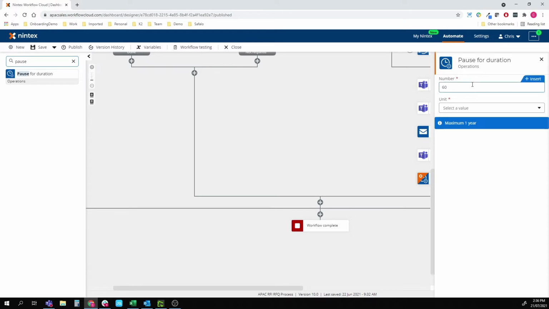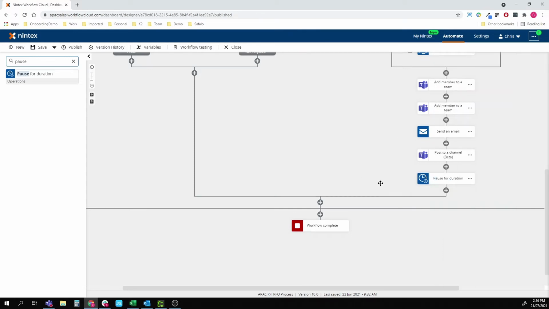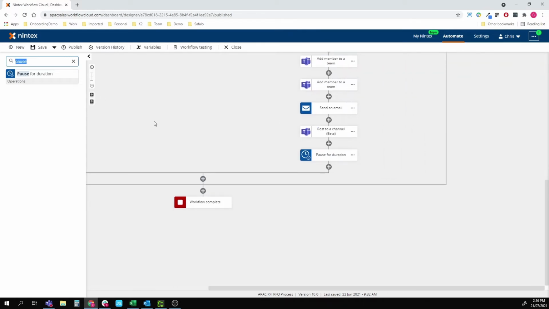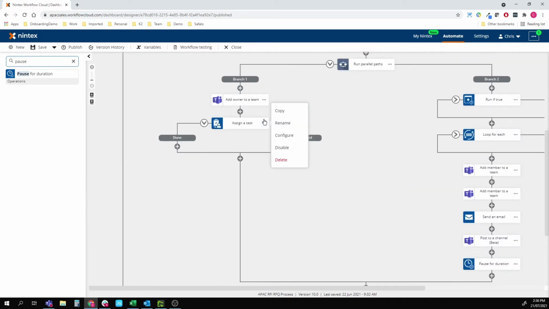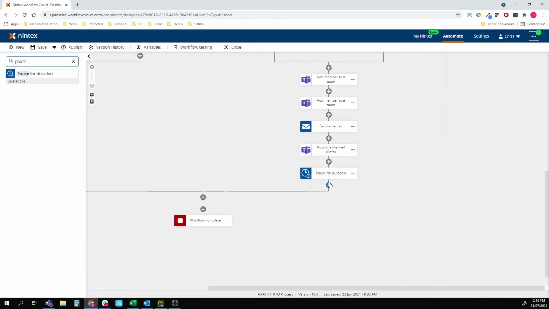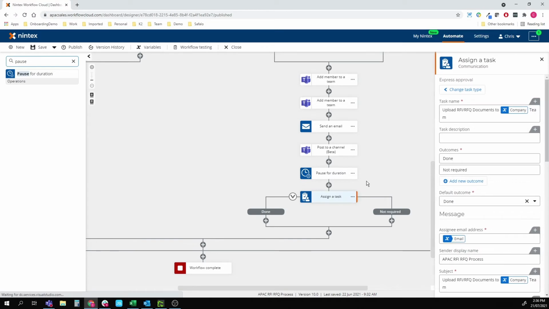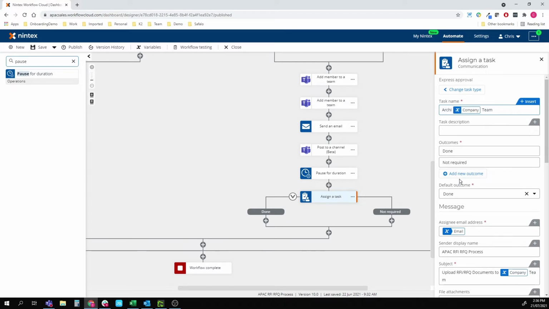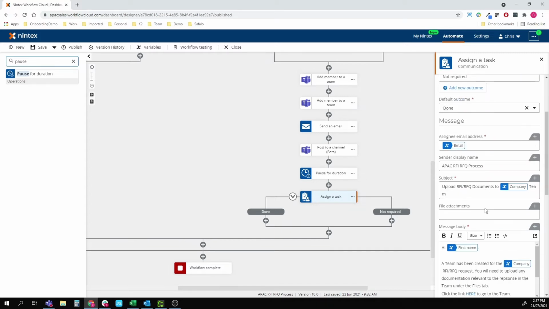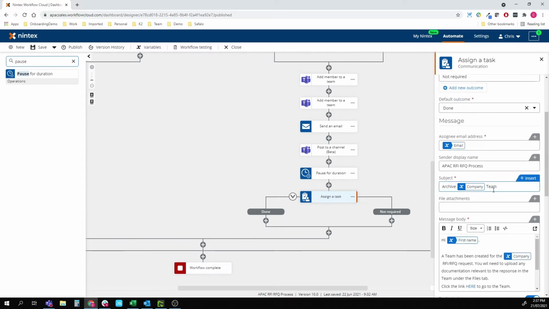But I'm just going to say 60. Let's give them 2 months from when we actually sort of heard about this, and we'll go to days. So in 60 days, we're going to issue a task. I'm just going to copy this task up here because I like to save myself some effort. And we can change the narrative here a little bit. So we're going to say this is an archive the team. We're going to make that the same as the subject line.